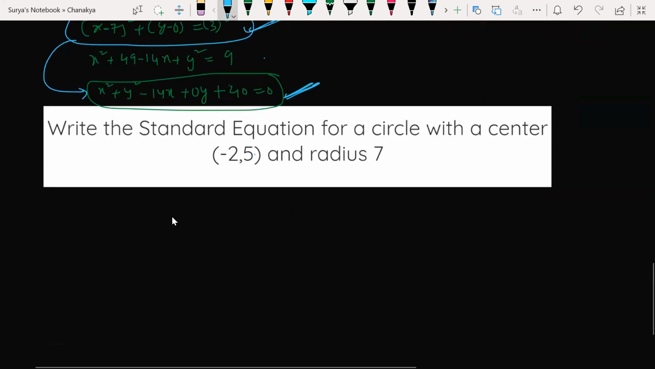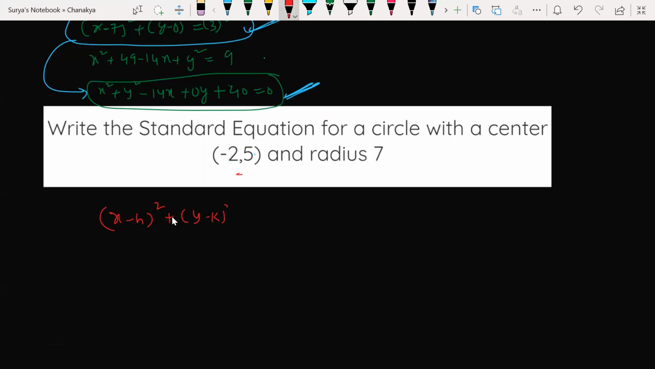The last question, beta. Everyone getting my point here? Sir, I have one more doubt. Yes, let us finish this and we will go further. Write the standard equation of a circle with the center. See, what is the standard equation of the circle? Apply the same formula again: x minus h whole square and y minus